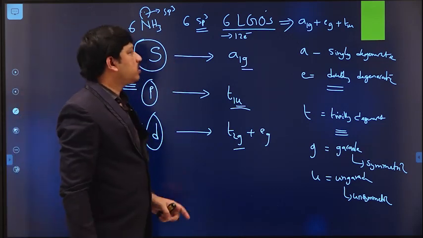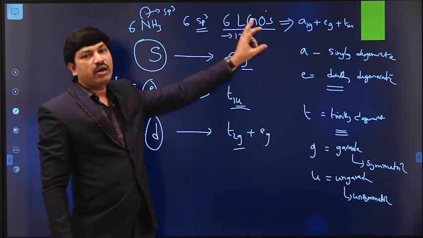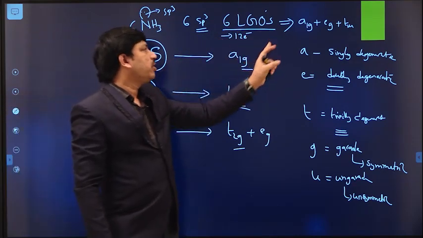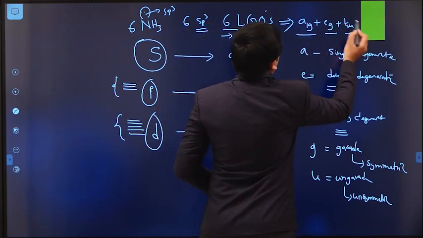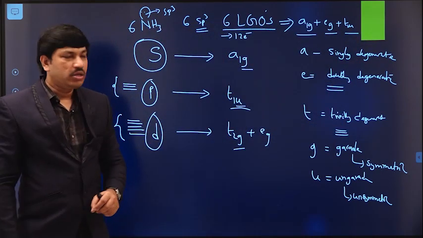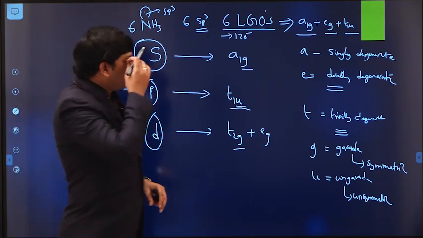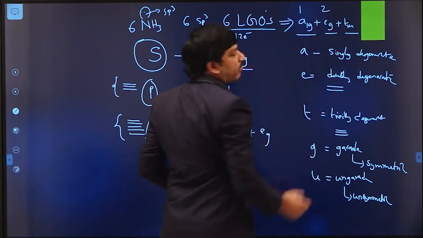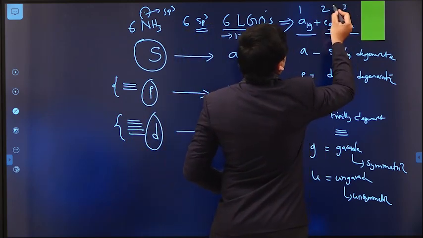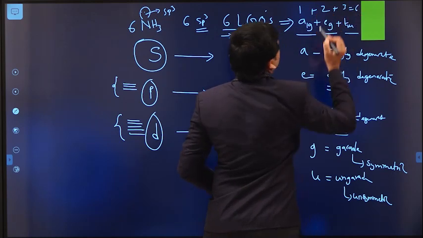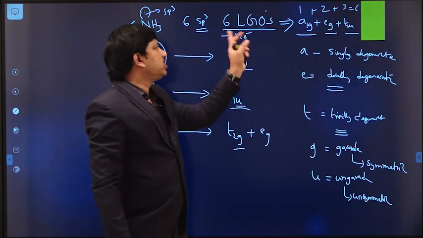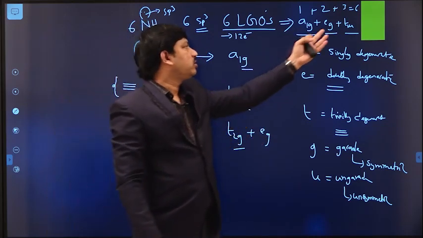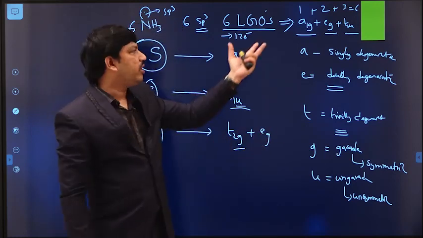So whenever a metal complex is formed, the available 6 ligand group orbitals transform into A1g, Eg and T1u symmetry elements. A means 1, singly degenerate; E means 2, doubly degenerate; T means 3. In total that is 6. So out of 6 ligand group orbitals, 3 have symmetrical nature and 3 have unsymmetrical nature. That is the meaning.